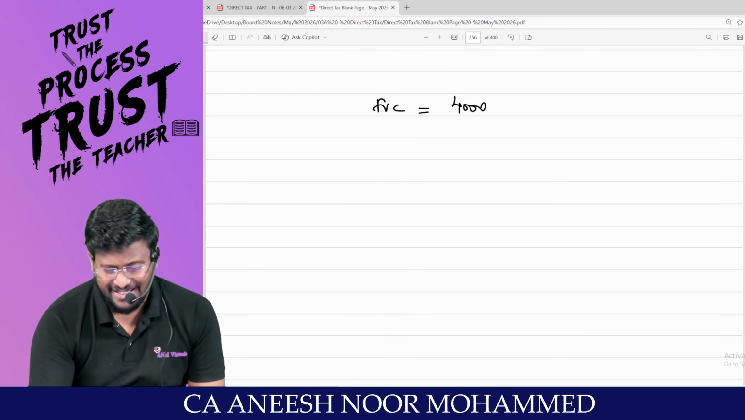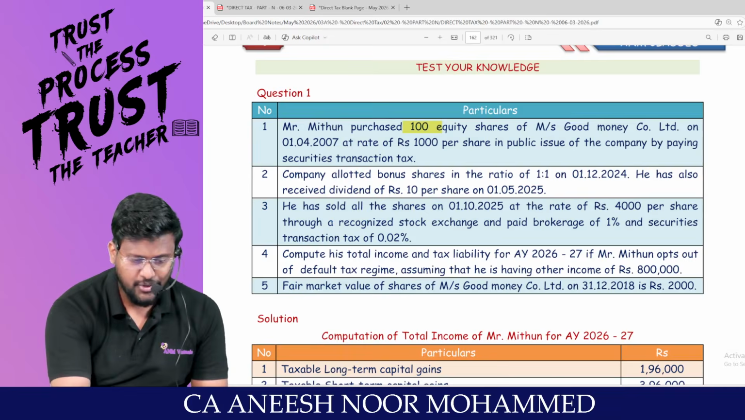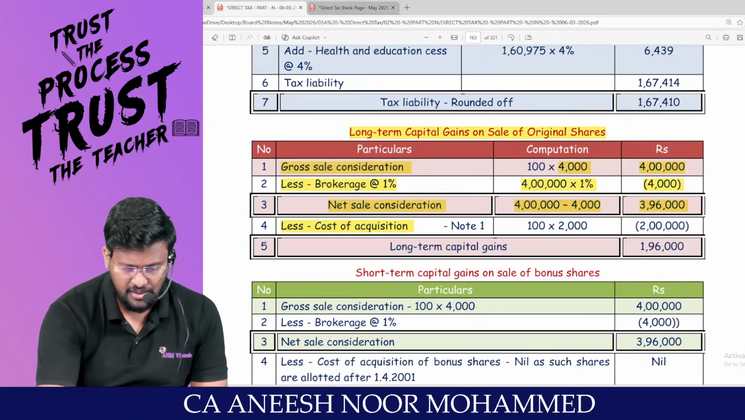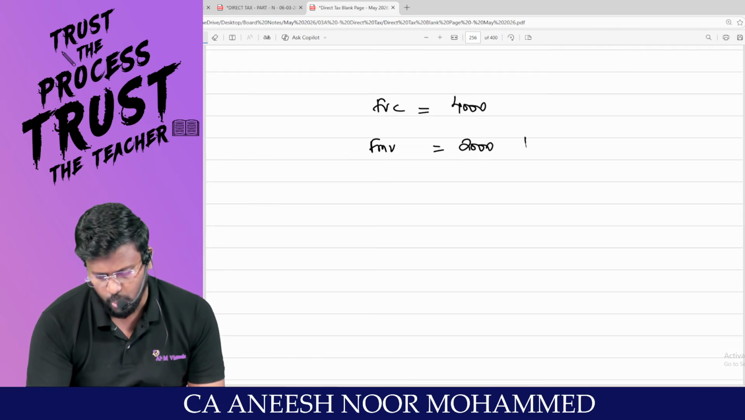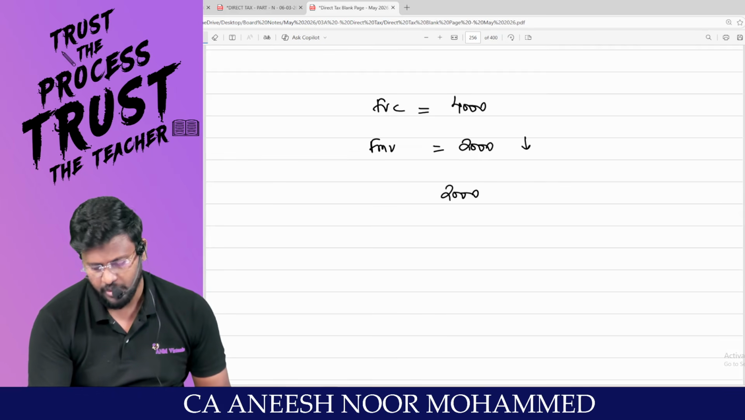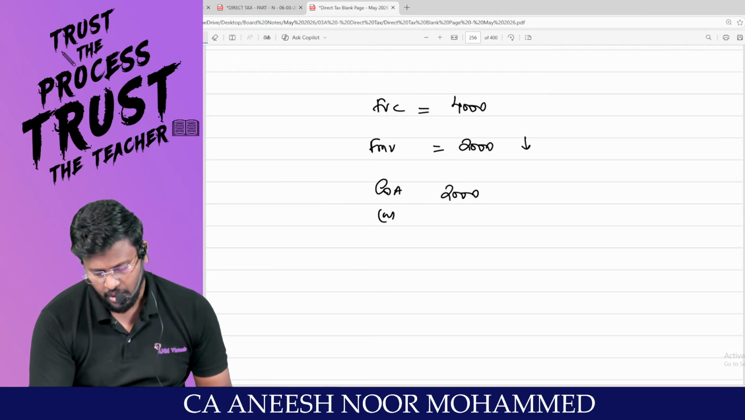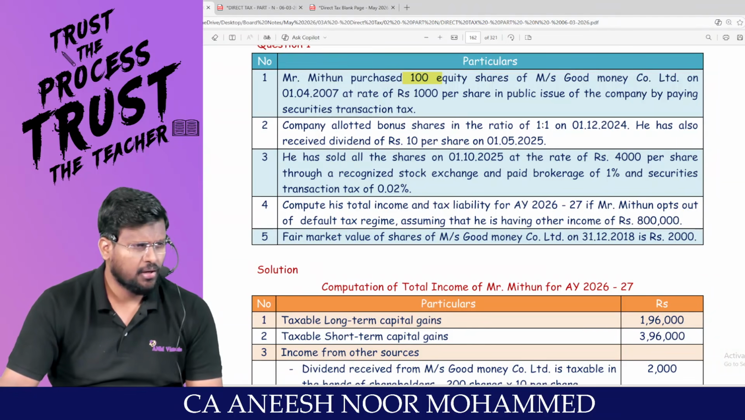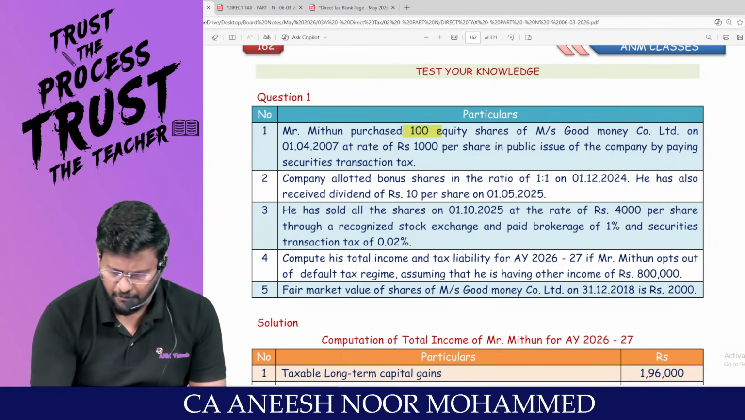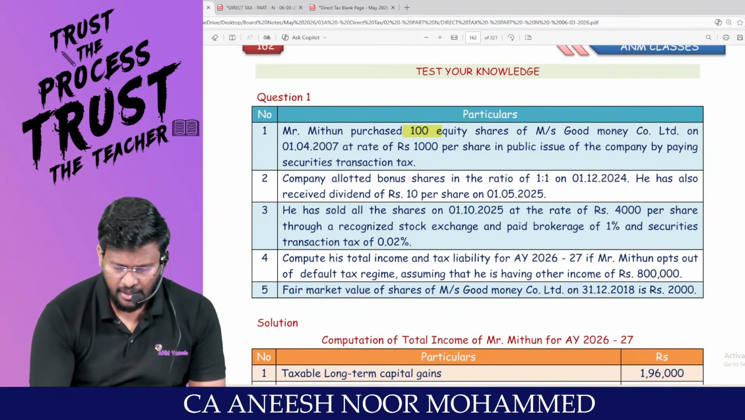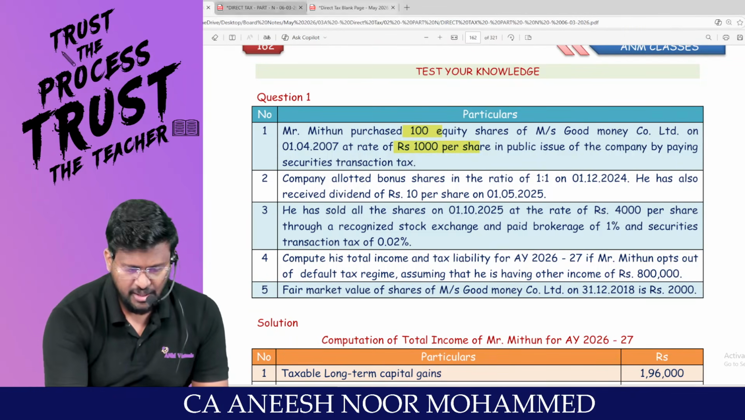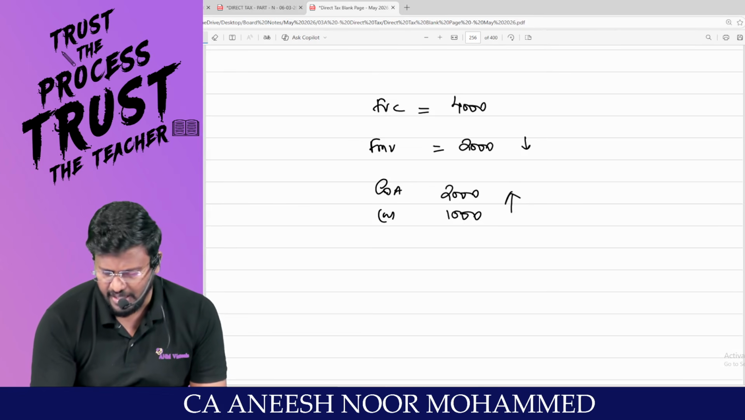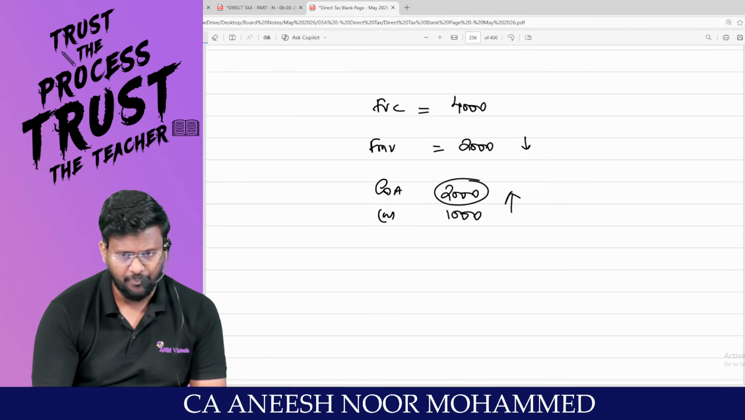4,000. What is the fair market value as on the date of amendment? They have given that the fair market value as on the date of amendment is 4,000 or 2,000, whichever is lower, comes to the cost of acquisition, or the actual cost of acquisition. They have purchased 100 shares at the rate of how much per share? 1,000 per share. That means 100 into 1,000, 1 lakh. Whichever is higher, so you can claim 2,000 per share as the cost of acquisition.